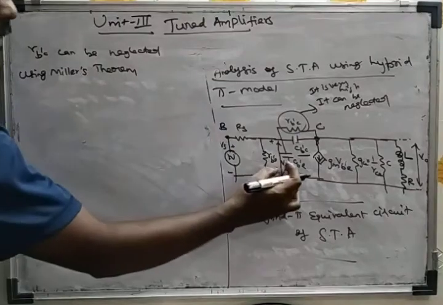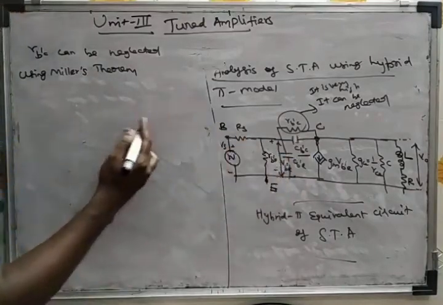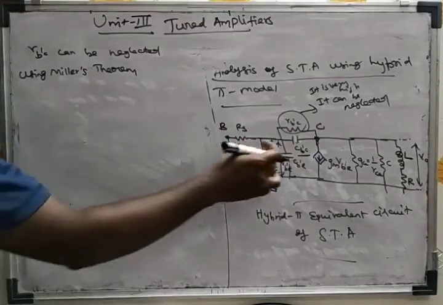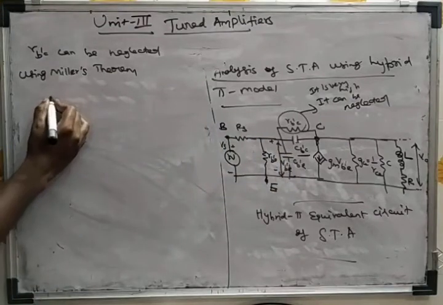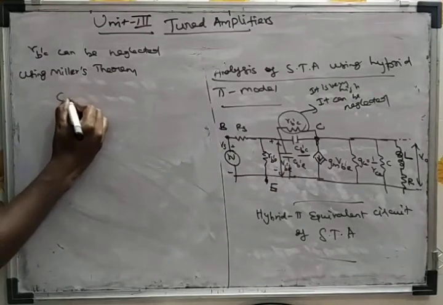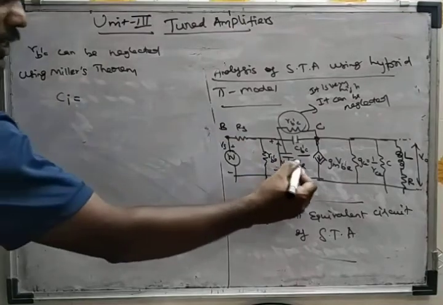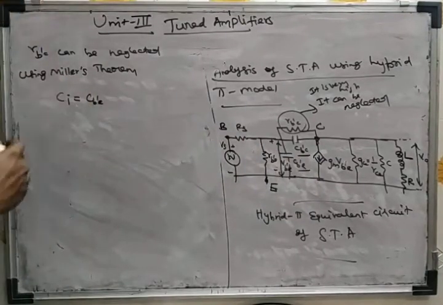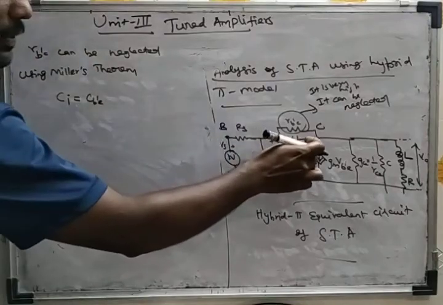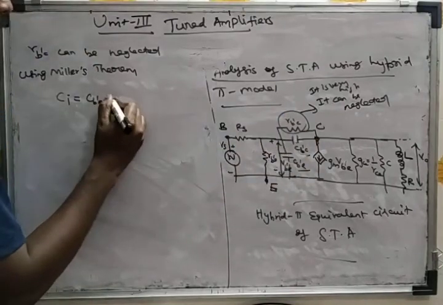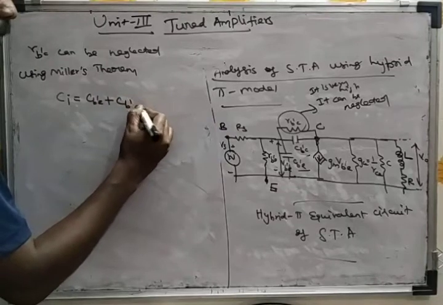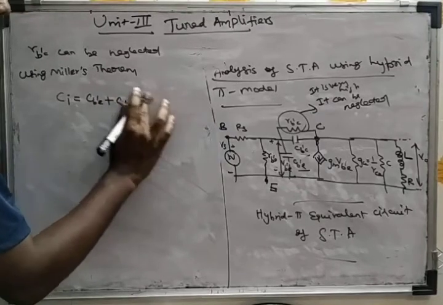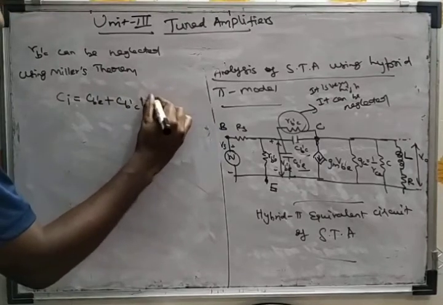The total capacitance of the input side, I am taking as Ci. Ci is equal to, already you have CB'E at the input side, in parallel with a capacitance of magnitude CB'C into (1 minus Av).